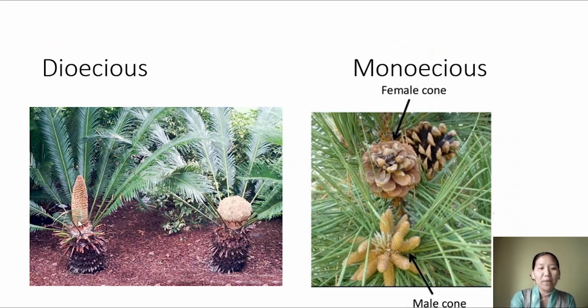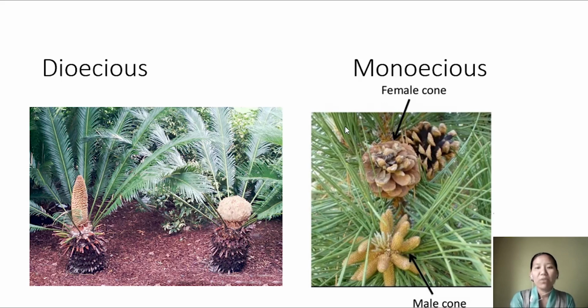This is an example of a dioecious gymnosperm. This is Cycas, this is the male cone, so this becomes a male tree, and this is the female cone. The sex organs are present on two different individual plants, so they are dioecious. Or they can be on the same plant body, like that of Pinus, where the male cone and female cone are present on the same plant, and usually the male are on the lower side and the female on the upper end of the plant body.